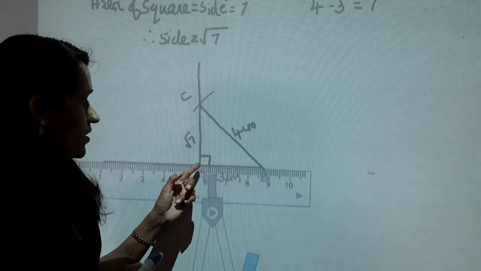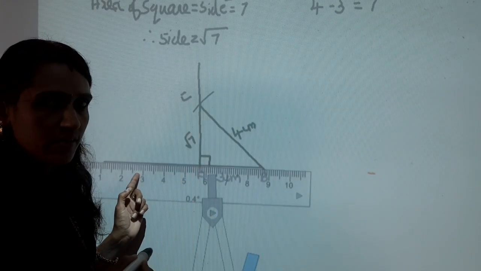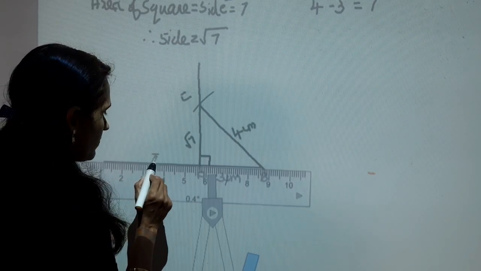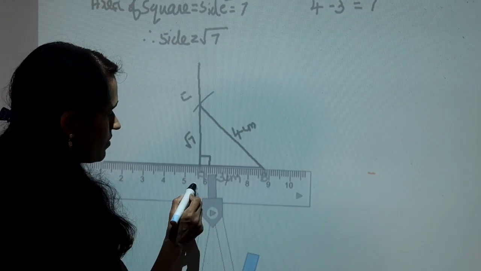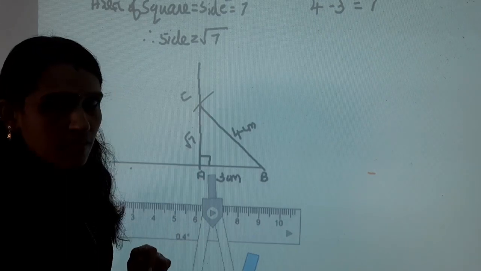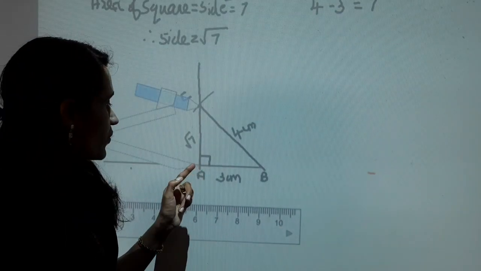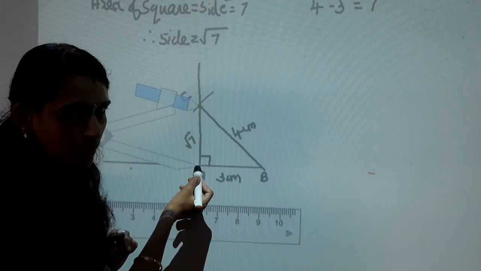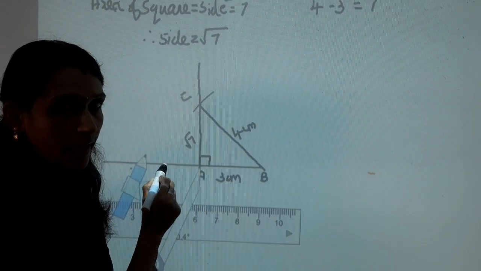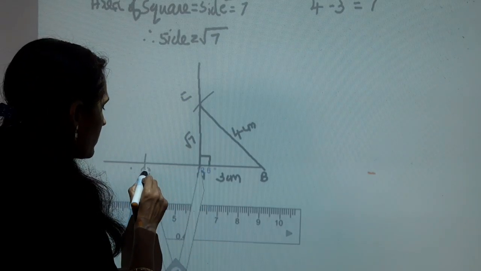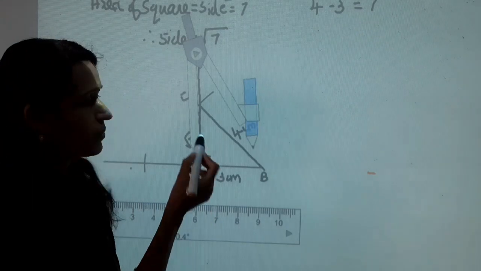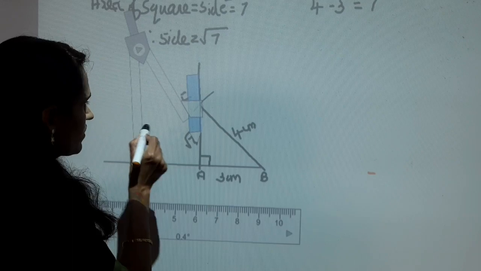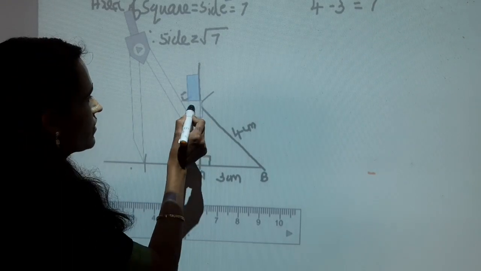Next, extend the baseline to the left of A. Next, using compass, measure AC distance, keep the tip of the compass on point A and draw an arc. With the same measurement, keep the tip of the compass on this intersected point and draw another arc.